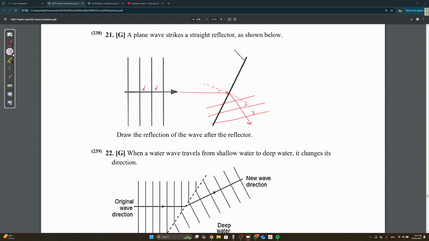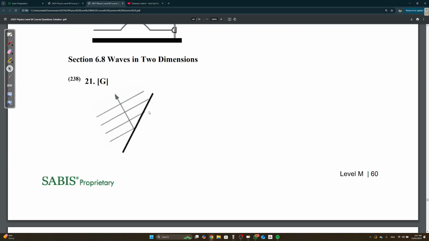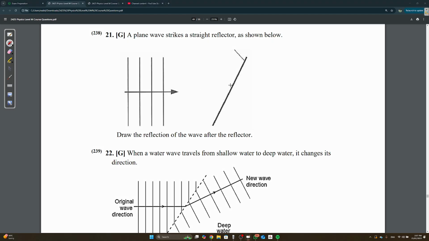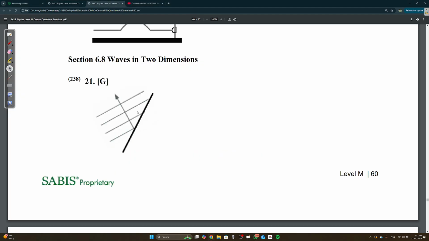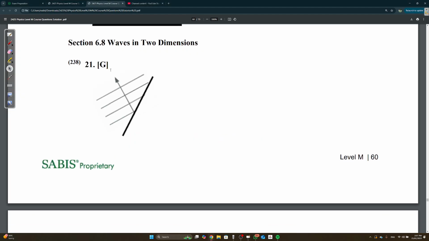This is called reflection. So let's take a look at the answer. Oh, wait, I'm so wrong. I don't know why I continued it out here. If it's reflecting, it should bounce back. When it goes here, it should go back up here, right? It should look like this. My bad. Reflection. The other one I drew now is refraction. Let's forget about that. Yeah, it should bounce back like this with the wavefronts. You see?